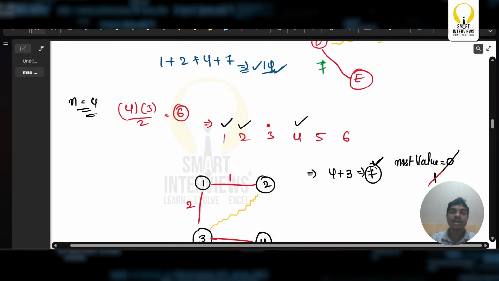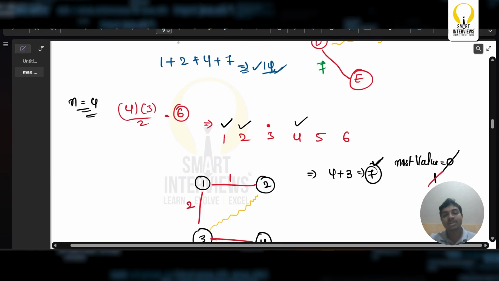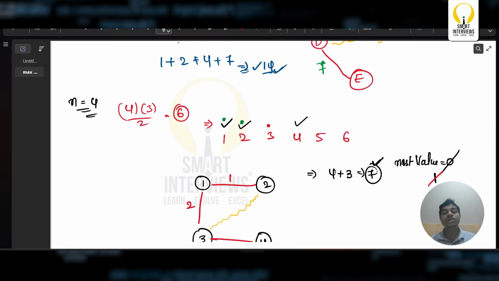I guess you got enough clarity. The thing is, we need to understand some pattern in this particular case. This value is being taken, which is the minimum value. This value is also taken because if there are only 3 vertices and 2 edges, there is no chance of forming a cycle. So I'm going to take these two, and I'm going to eliminate this. Later, I'm going to take this, and it forms under a particular pattern.